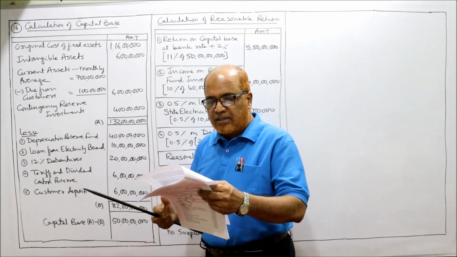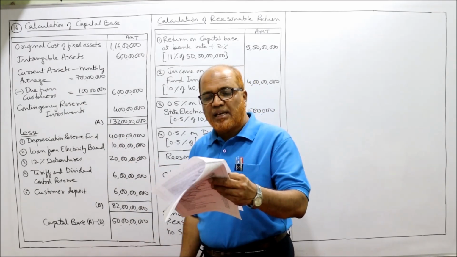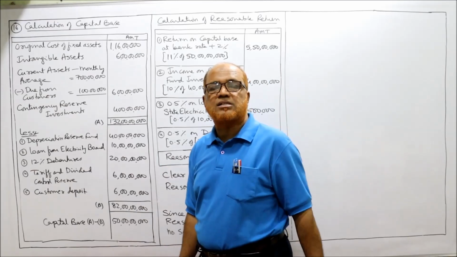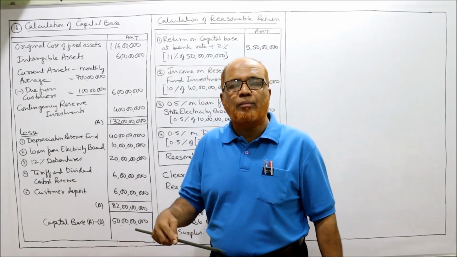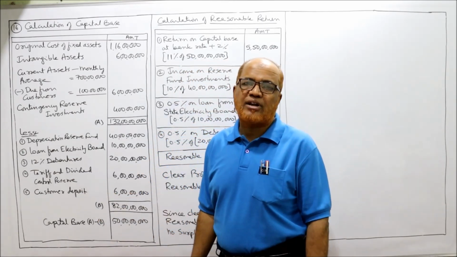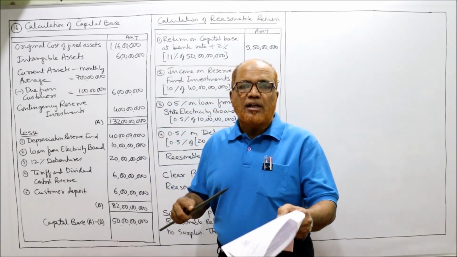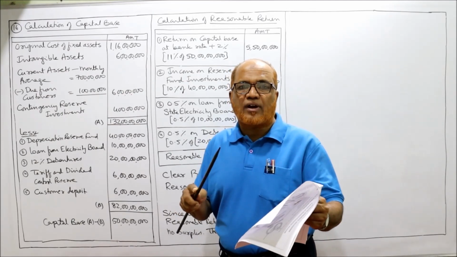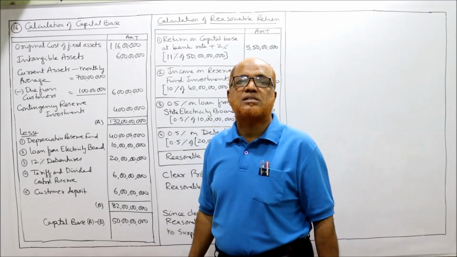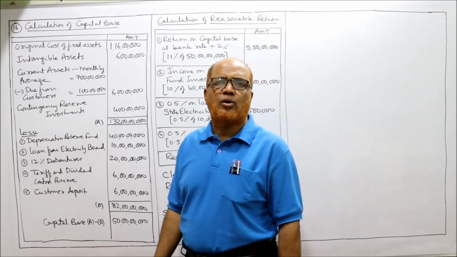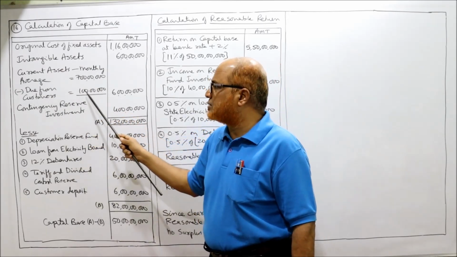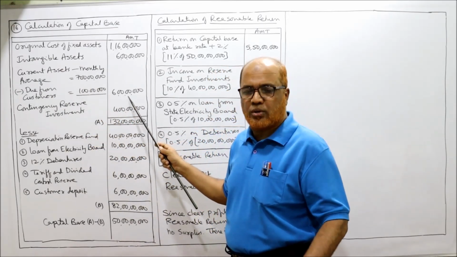7 crore. But there is one adjustment. The monthly average of current assets includes 1 crore due from customers. Actually, the amount due from customers should be deducted, and should not be included in the monthly average of current assets. So here the 7 crore monthly average of current assets includes 1 crore due from customers, so we deduct 1 crore. The monthly average of current assets, 7 crore minus due from customers 1 crore, is 6 crore.